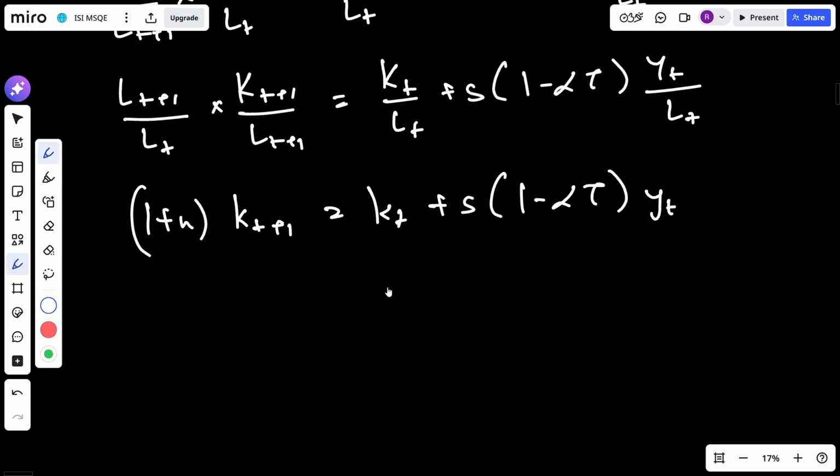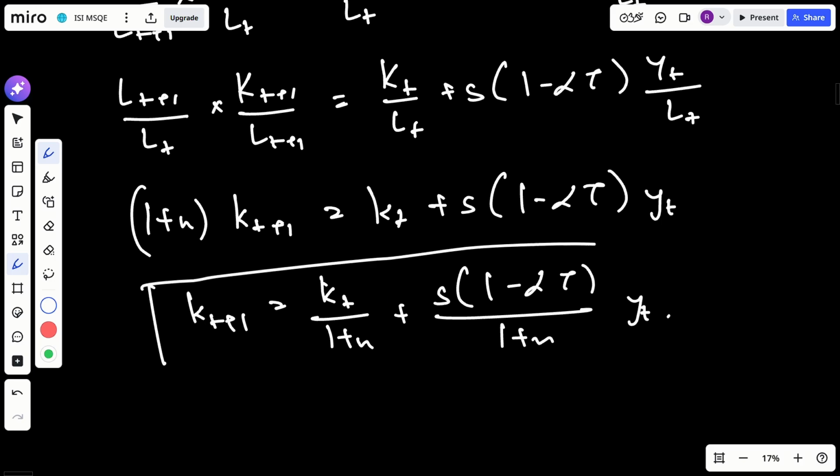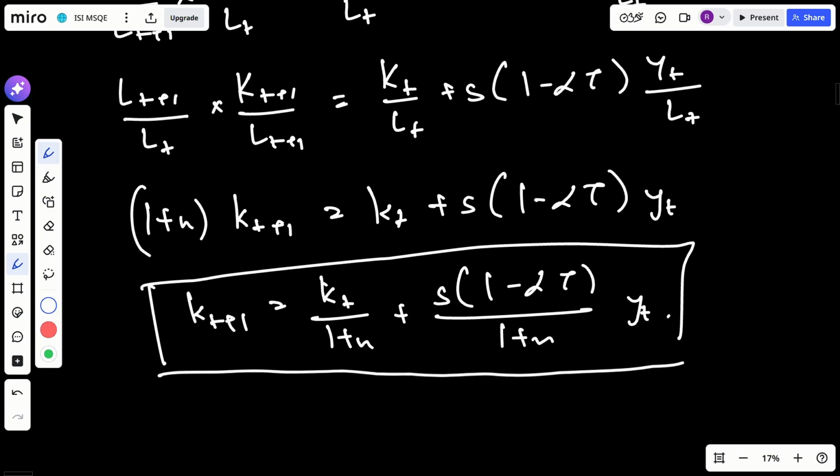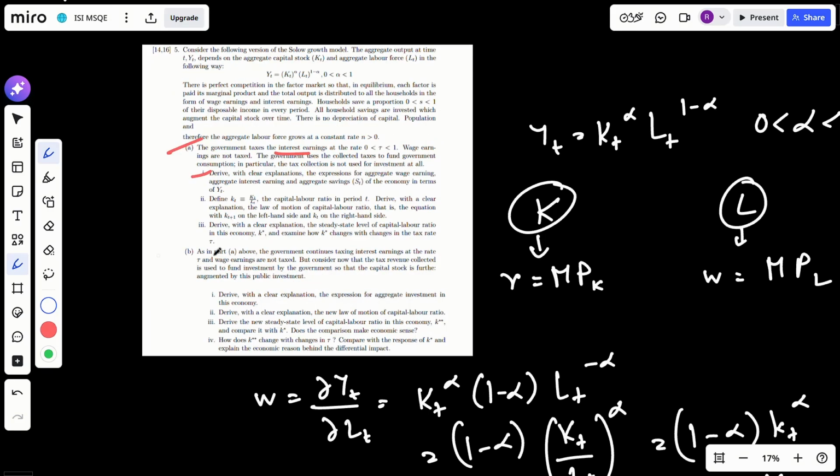Okay, so our law of motion of capital will be k_t divided by 1 plus n plus s times y. This is our law of motion of capital. Okay, next will be the third one, which is derive with a clear explanation the steady state level of capital labor ratio in this economy and examine how k star changes with changes in the tax rate.